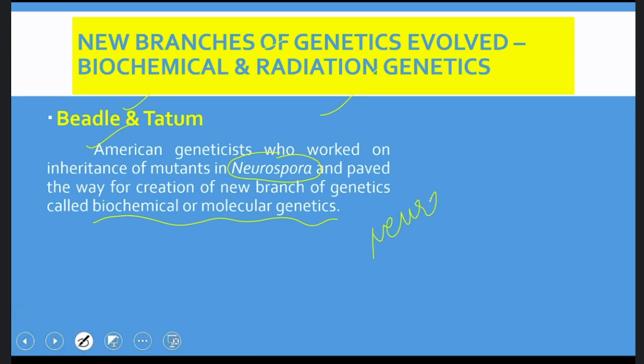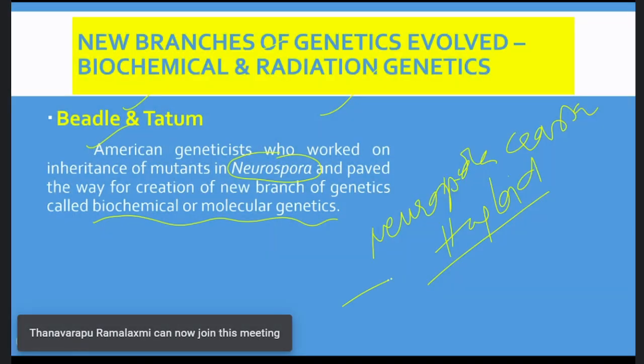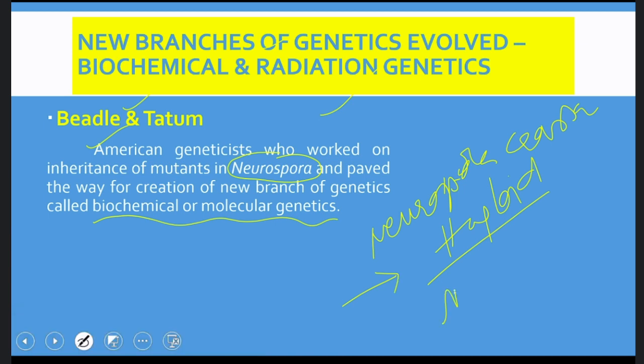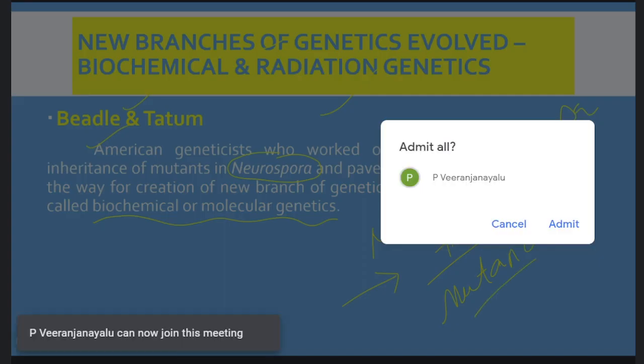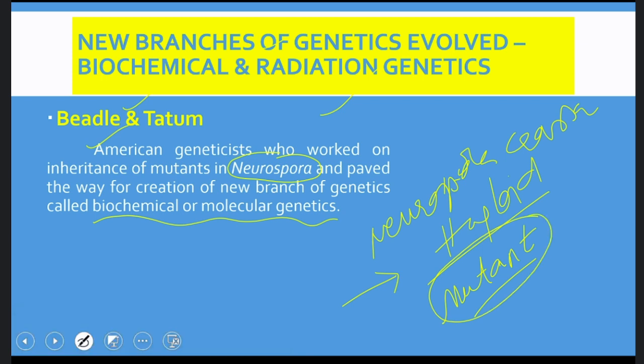Neurospora crassa is a haploid individual. Because it is haploid, if it is exposed to some radiation, some mutations occur and it becomes a mutant. Based on these mutants, certain concepts were established by Beadle and Tatum, which we'll discuss later.